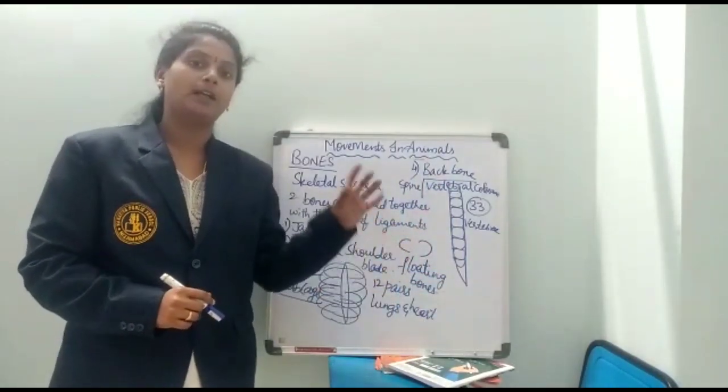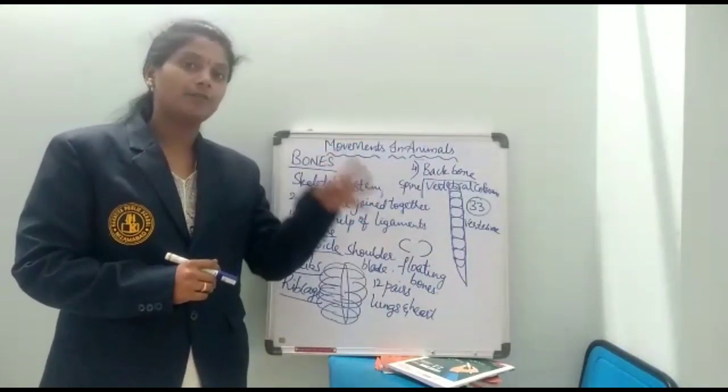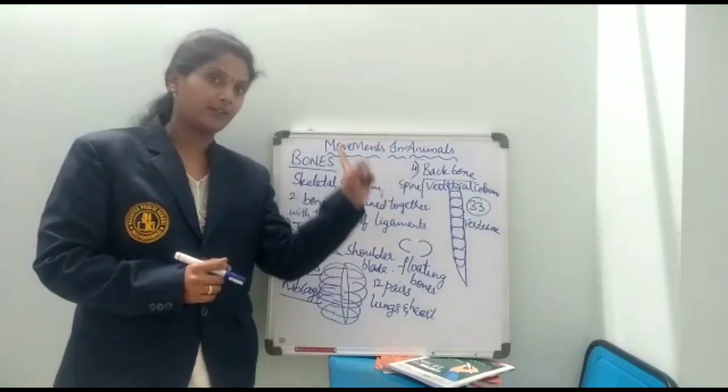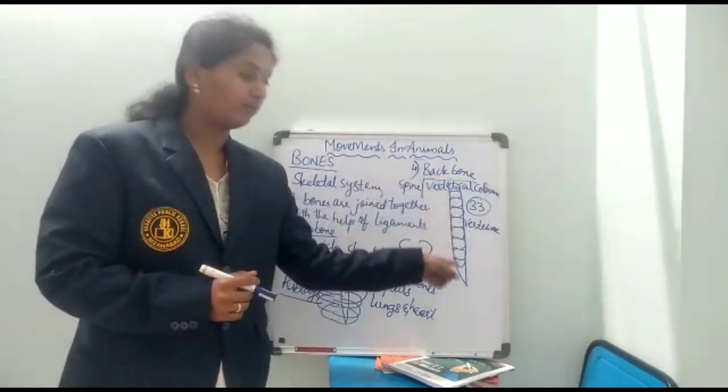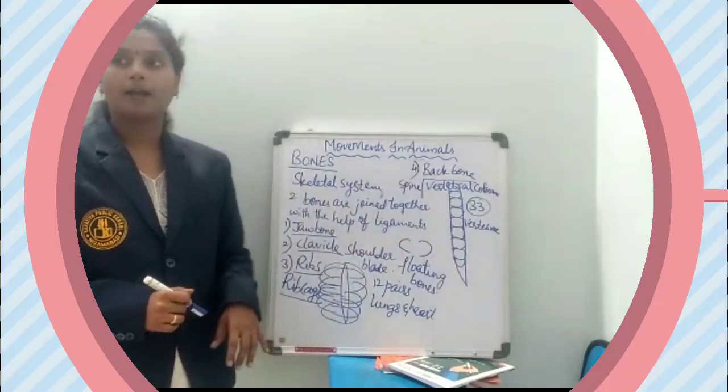The spinal cord is nothing but a cluster of nerves. The cluster of nerves together we call the spinal cord, and it is connected to the brain and runs in the vertebral column. This is about the backbone.